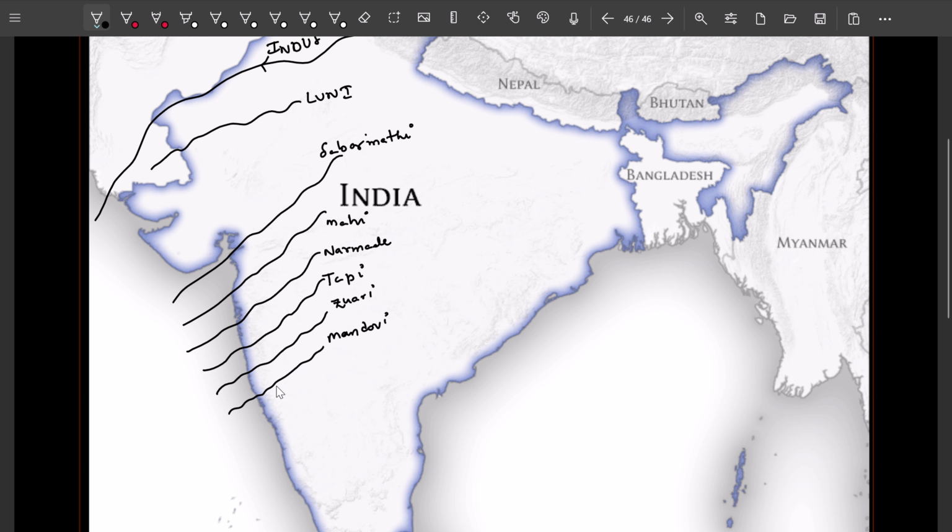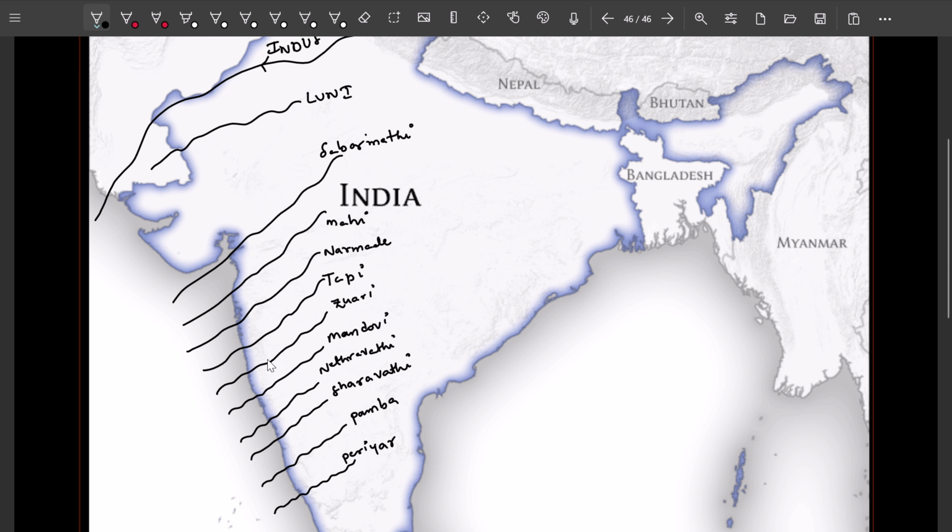Then we are going to see Netravati, and then Sharavati. After that we are going to see Pamba. And then next we are going to see the Periyar.